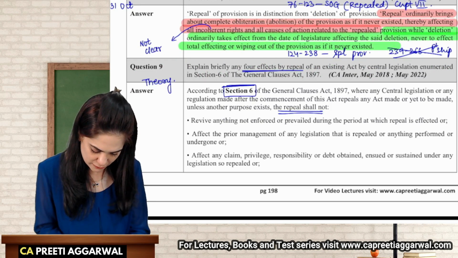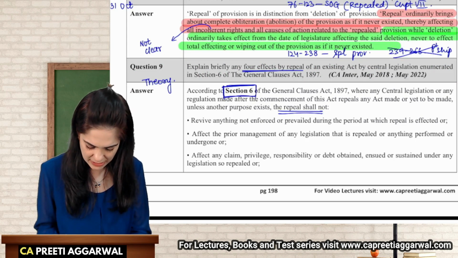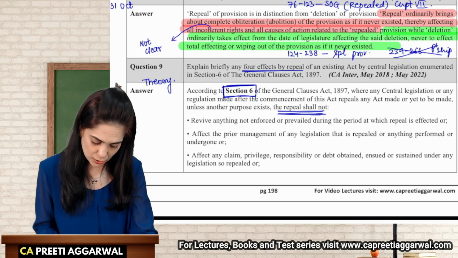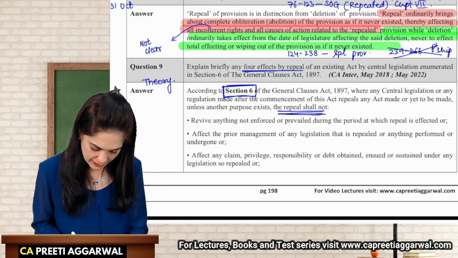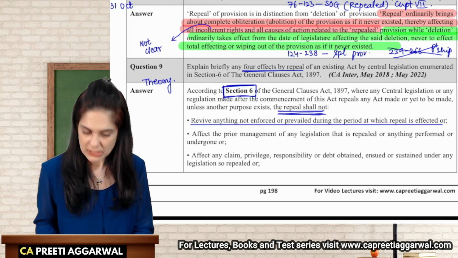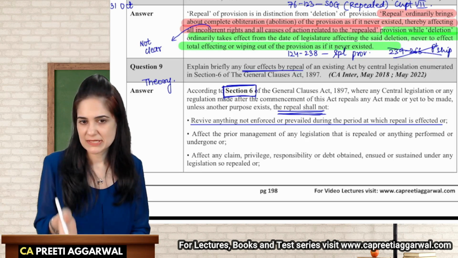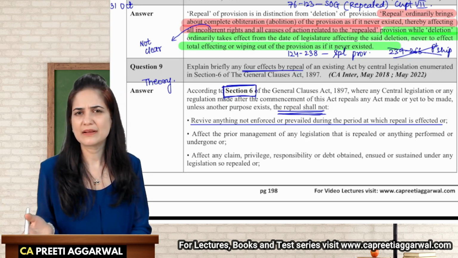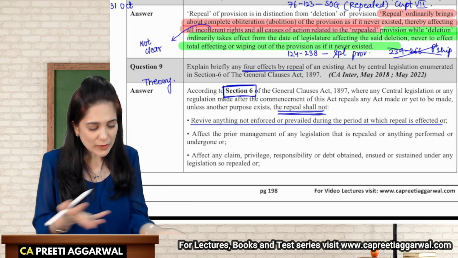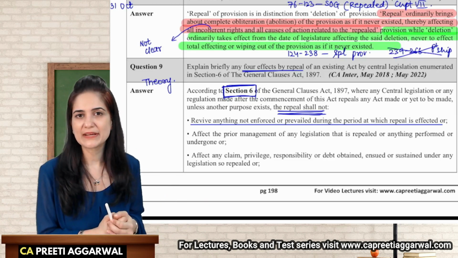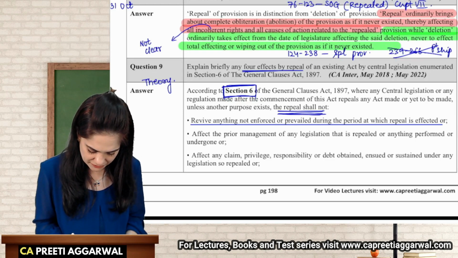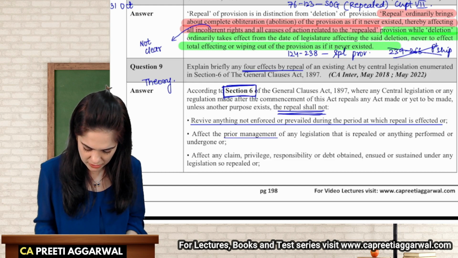Section 6 of the General Clauses Act says that repeal shall not affect, okay? It shall not revive anything which was not enforced or did not prevail during that period. See, when something was not in existence, how can repeal revive it? Something which did not exist, how can you take it back? How can you even repeal it, or bring it back? It's illogical. It will not affect the prior operation of the legislation.